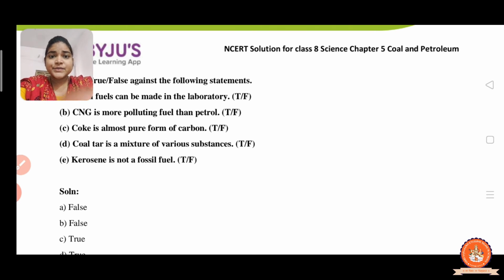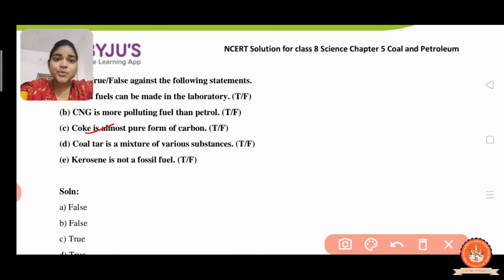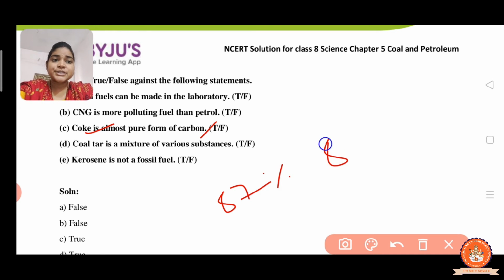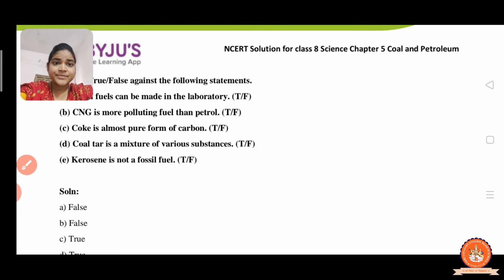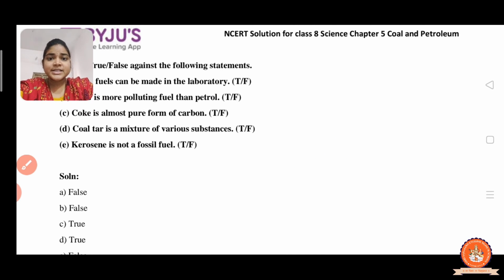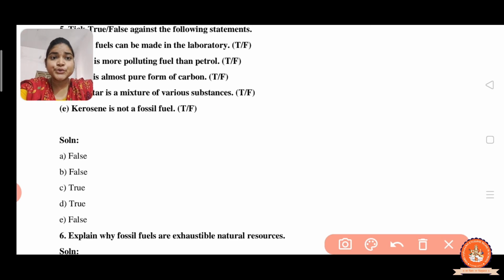Next one, coke is an almost pure form of carbon. Yes, it is an almost pure form of carbon. In that, 87% to 89% carbon is present. Got it? Now next we have, coal tar is a mixture of various substances. Yes, coal tar is a mixture of around 200 substances. So the answer is true.